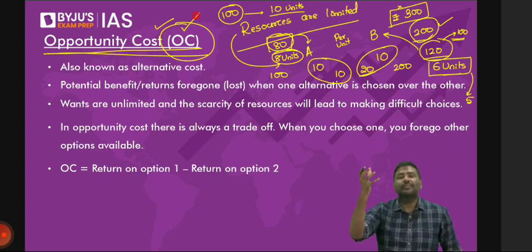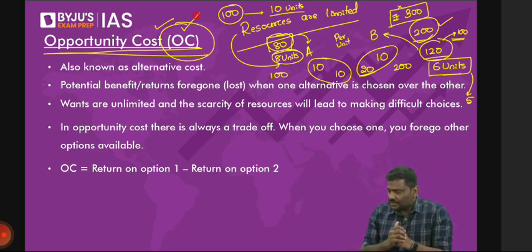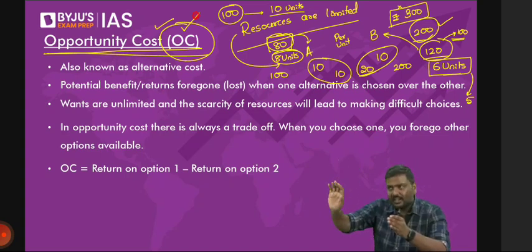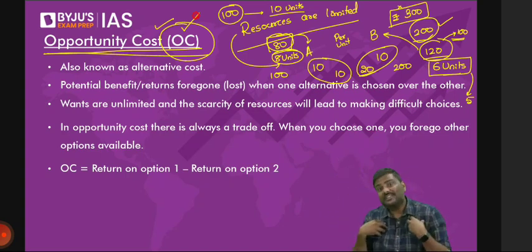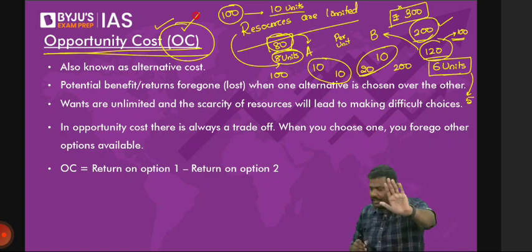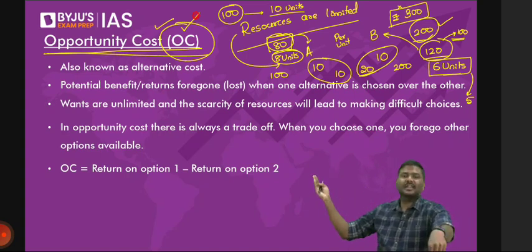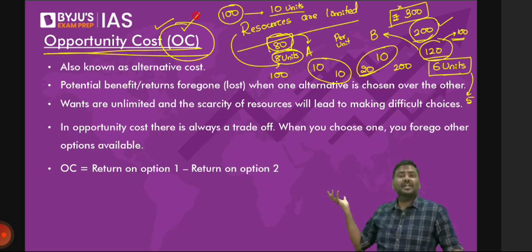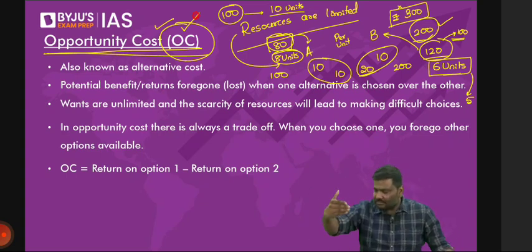Meaning what? Because we do not have sufficient resources, we will have to reduce the allocation of resources from one side and allocate more to the other side. That is a difficult choice I'm making. I hope you understand. So I will reduce the allocation of resources to one side and increase the allocation to the other side. Because I've reduced the allocation to one side, I will have to sacrifice the production of 1 unit to get 2 additional units on the other side. So the sacrifice that I've made is called opportunity cost.